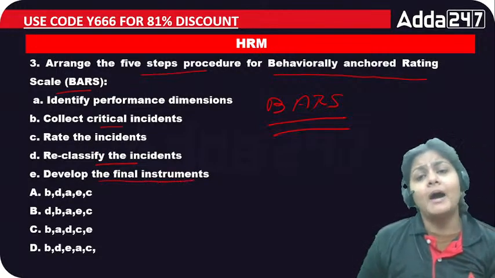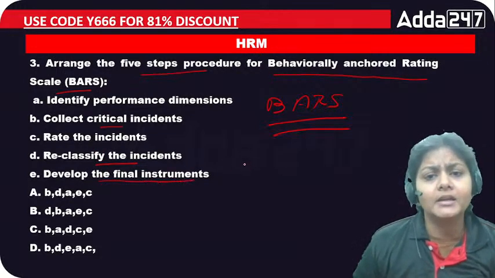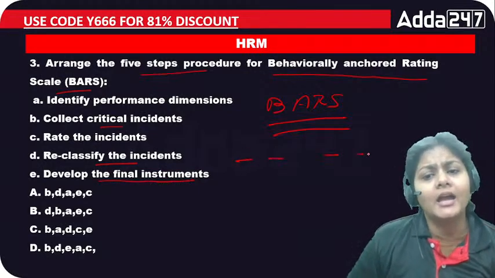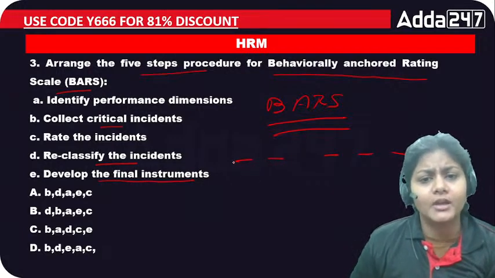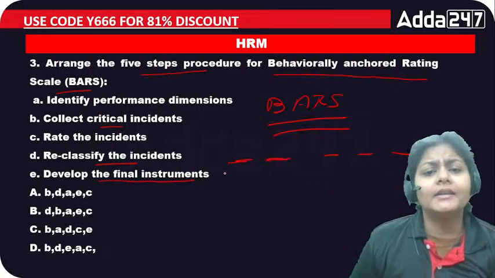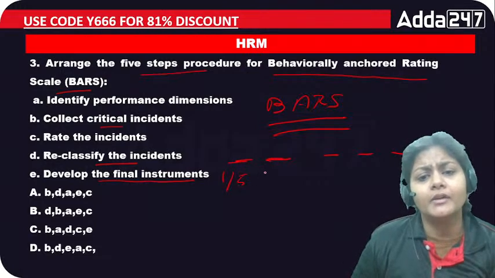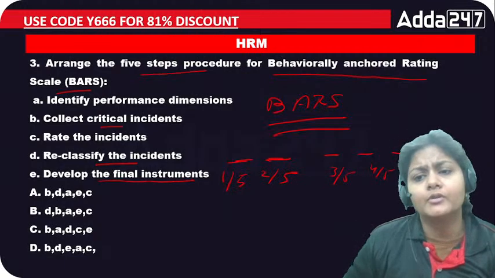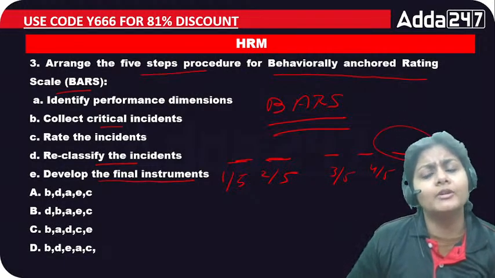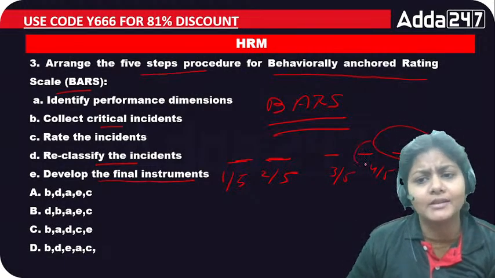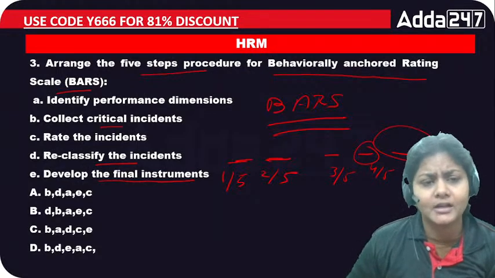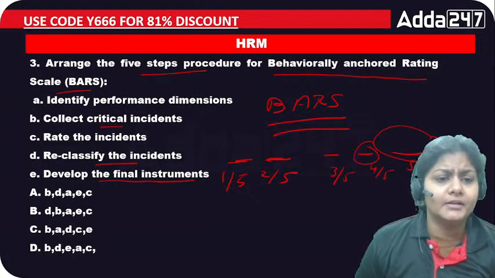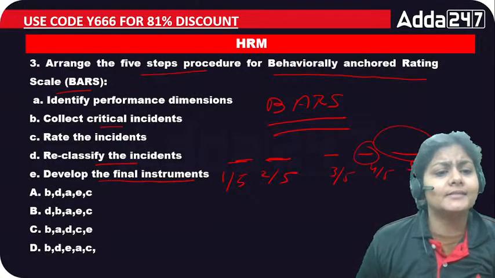Okay, in BARS actually there are some statements related to the behavior of the person, and according to those behaviors rating has to be given, like 1 out of 5, 2 out of 5, 3 out of 5, 4 out of 5, 5 out of 5. If you wave like this, you will be getting 5 out of 5. If you wave like this, you will be getting 4 out of 5, like that. So BARS is related to your statement, right? So what is the right answer here?